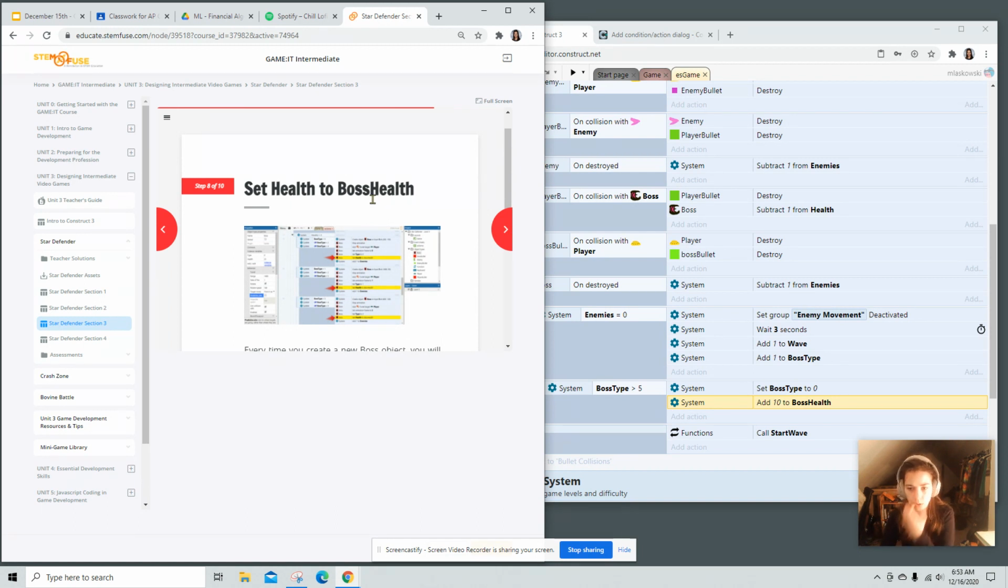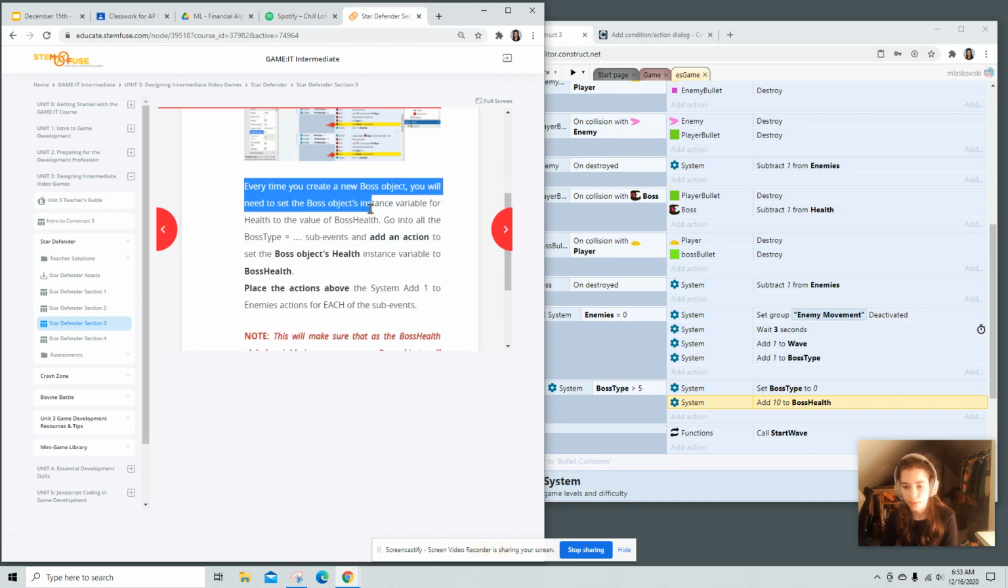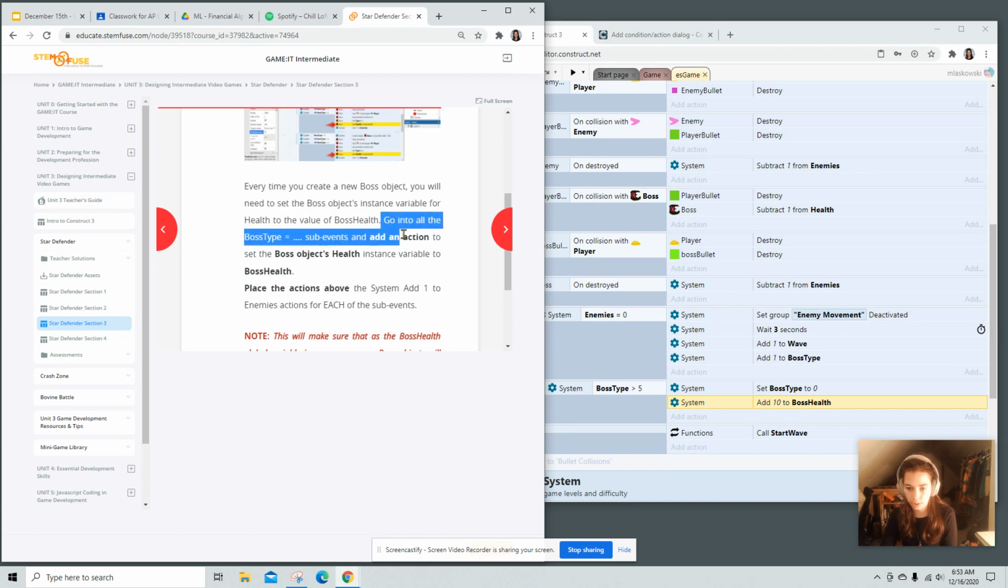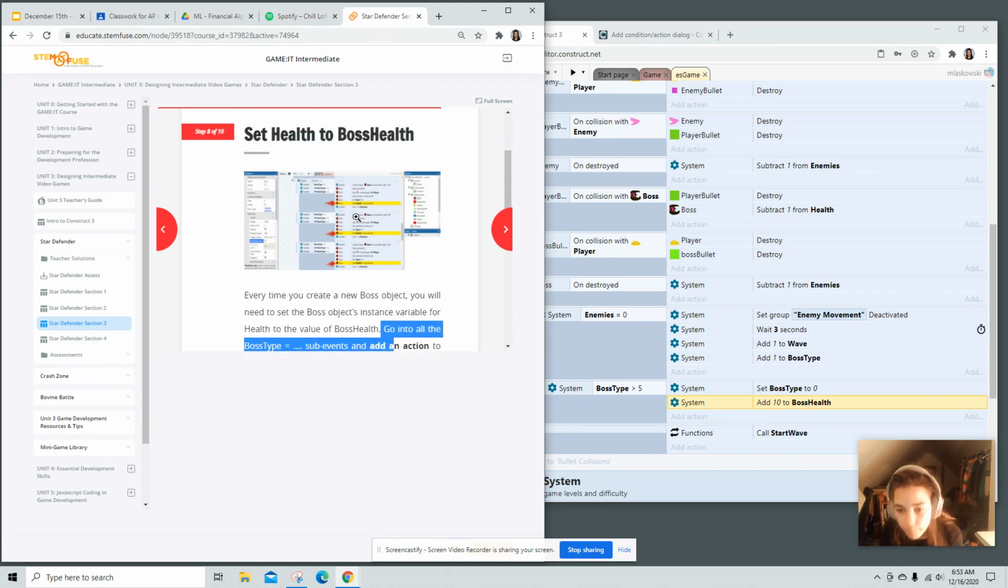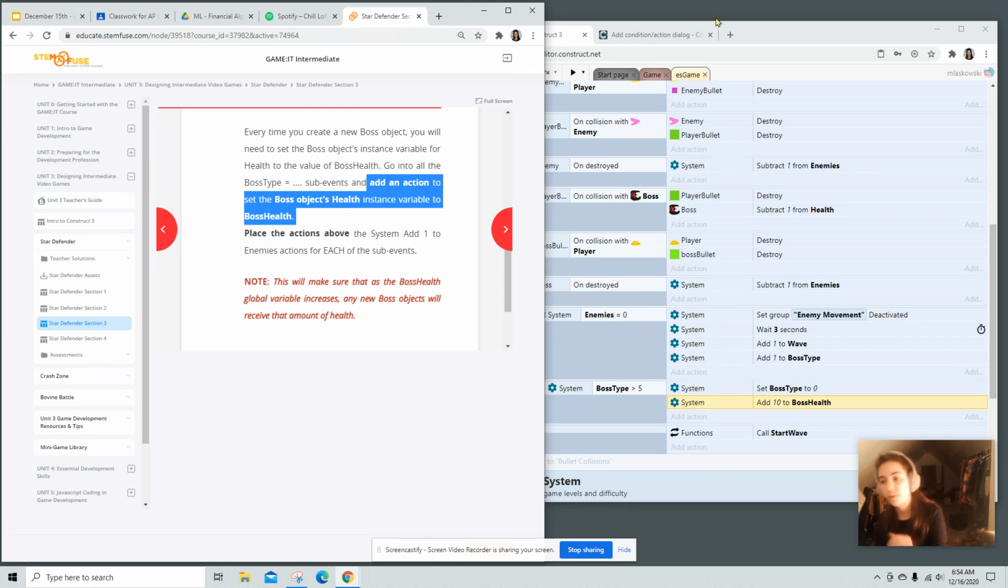So now what we're going to do is set health to the boss health. Every time you create a new boss object, you will need to set the boss object's instance variable for health to the value. So go into all of the boss type equal sub events, so everything we just made, and we're going to add another action that says set boss object's health to boss health.